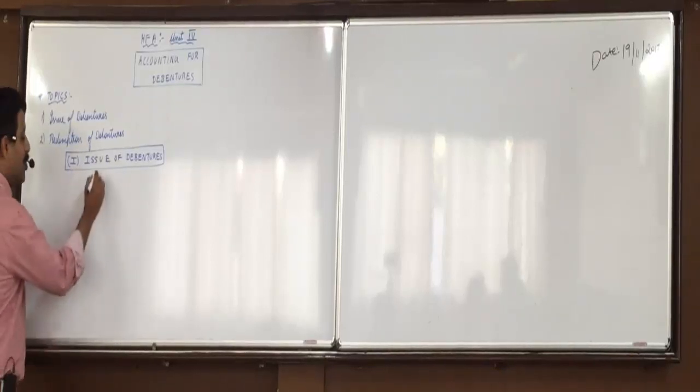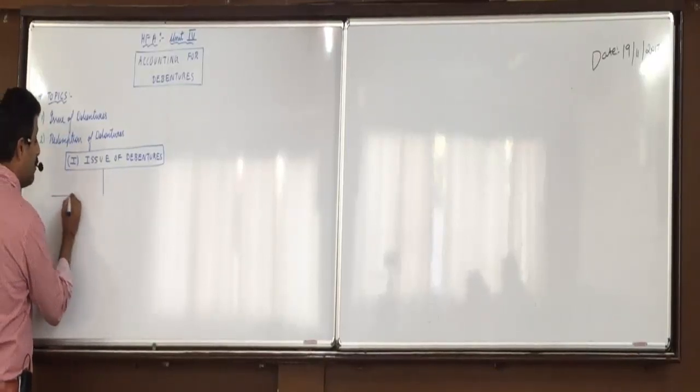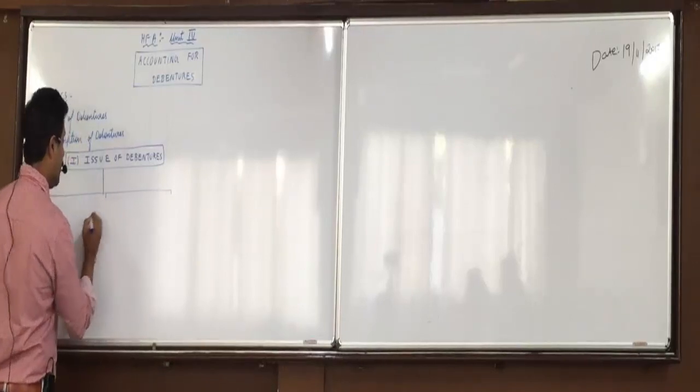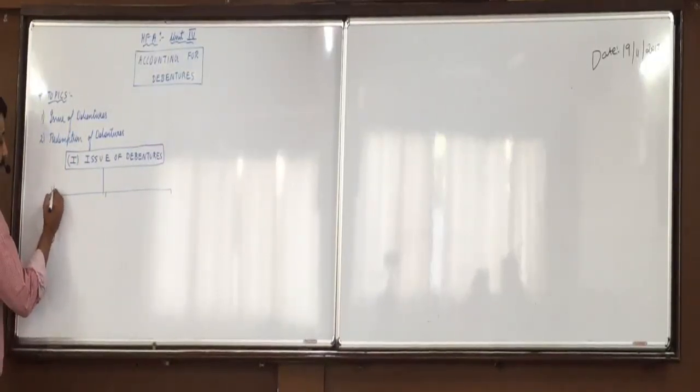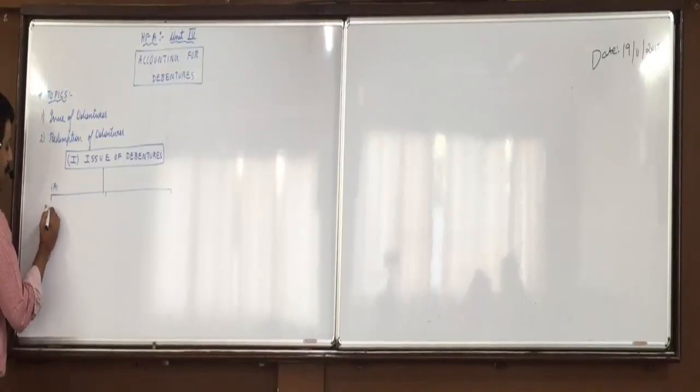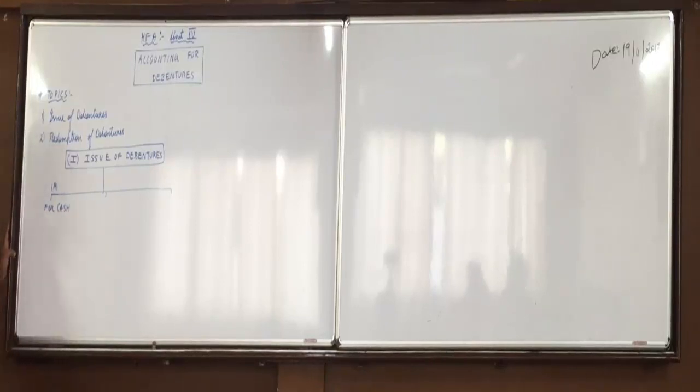Okay. In issue of debentures, company can issue the debentures in 3 different ways. First is company can issue the debentures for cash, like in shares also. Give the debentures, get the money. That is, the debentures are issued for cash.